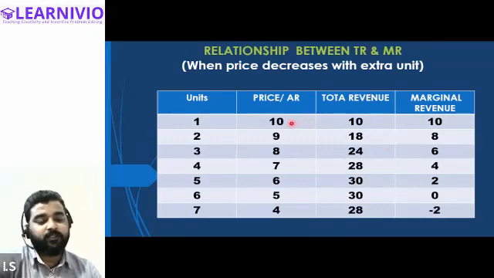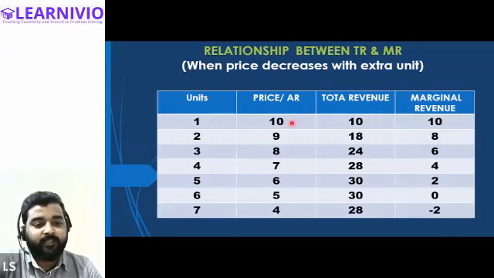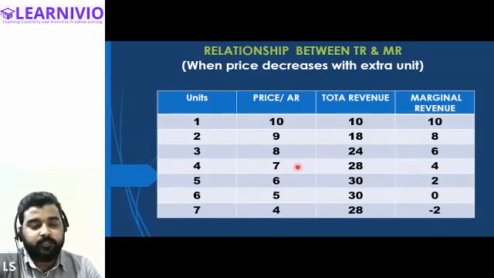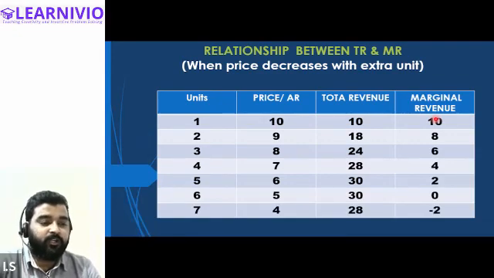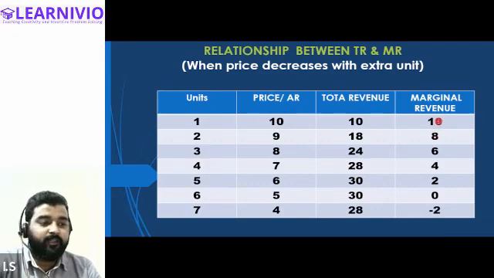That is what we are also doing in this table. You can see that prices are continuously declining. Price was earlier 10, then it goes to 9, 8, 7, 6, 5, 4, like this. And on the basis of the price and quantity, we will calculate total revenue, and similarly we will also calculate the marginal revenue. Now once the marginal revenue and total revenue are calculated, we can establish 3 types of relationship on the basis of this table: that marginal revenue is decreasing initially, but until it is positive, total revenue continuously increases.